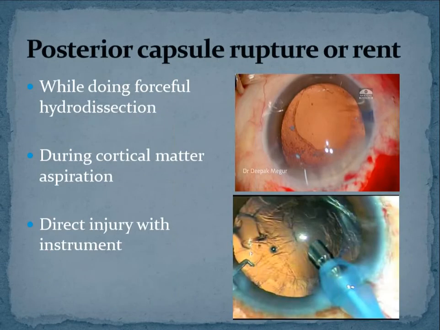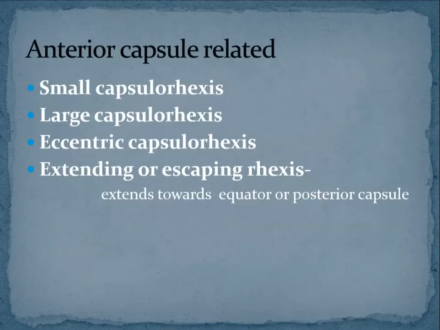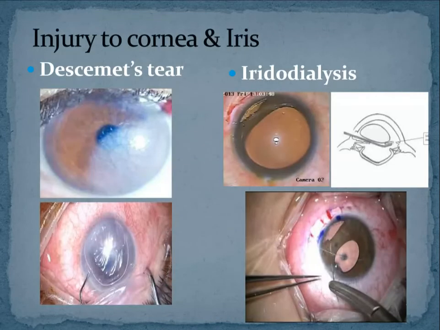Where is the root of the iris? Anybody? Where is the root of the iris? That means where does iris take its origin from? This is an anatomy question. Everybody should be able to answer this. Where does the iris take its origin from? From the ciliary body, isn't it?